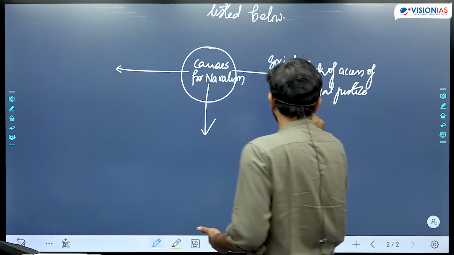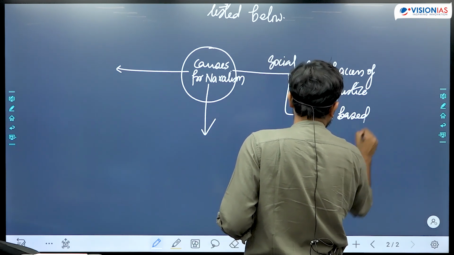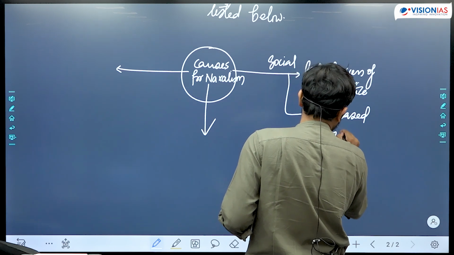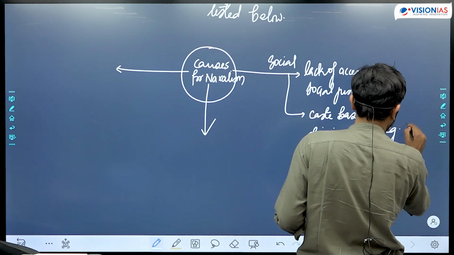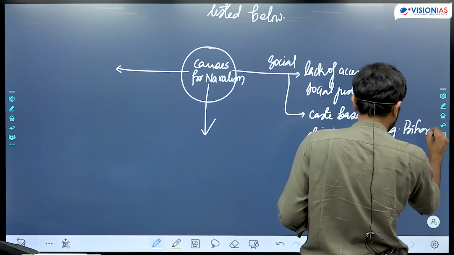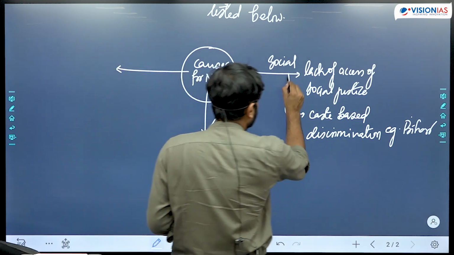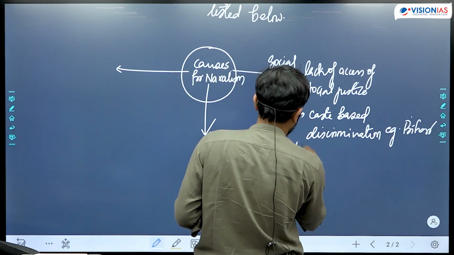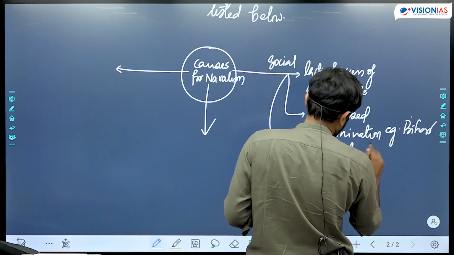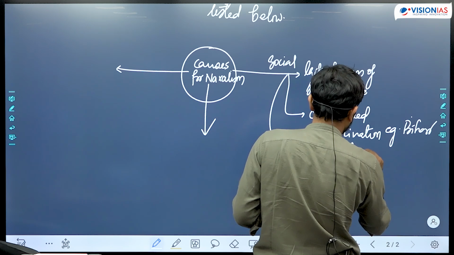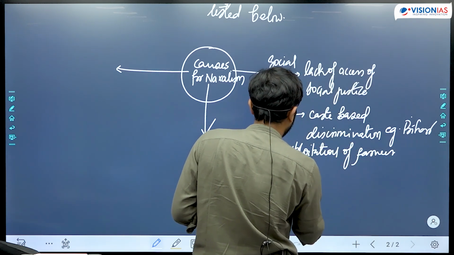You could have talked about caste-based discrimination. That has been the cause for rise of Naxalism, let's say in Bihar. For example, Bihar. Right? You could have talked about exploitation of farmers by landlords.